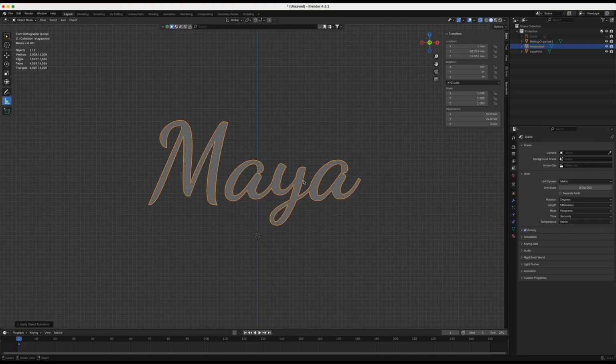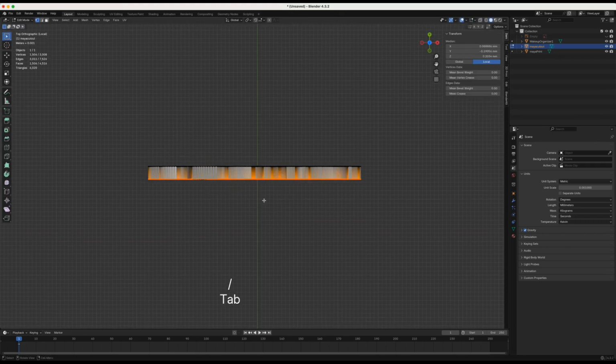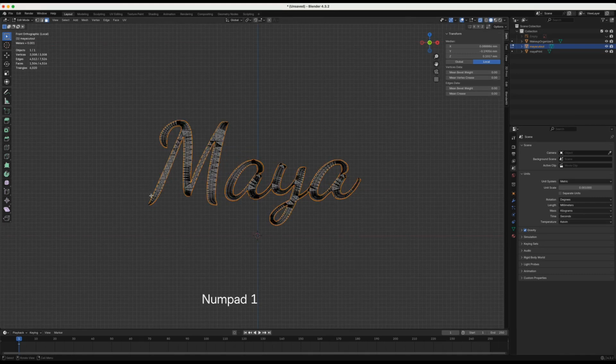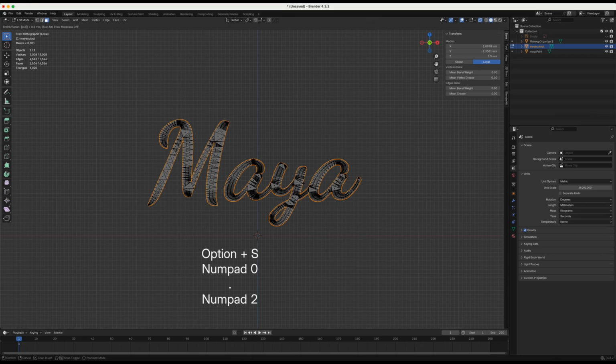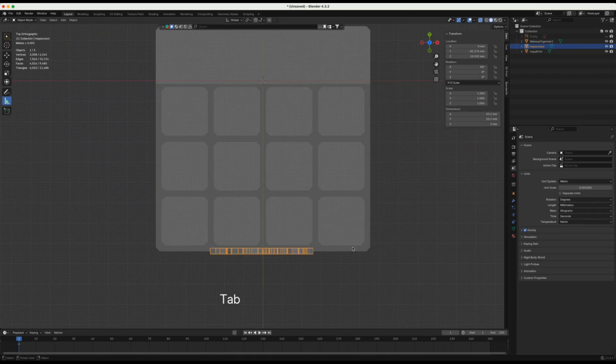Click Tab to enter edit mode. And let's resize the outer edges of each letter. Click on face selection mode. Select all the faces using view from the top. Click Option S for Alt S, and I'm gonna size it up by 0.2 millimeters. Click / to exit the isolation mode.